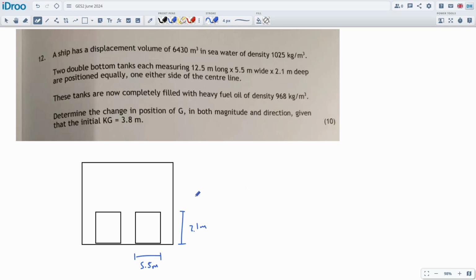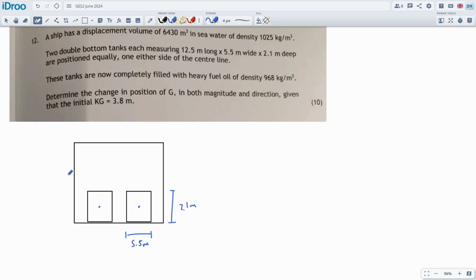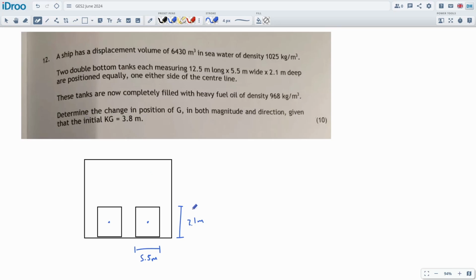The tanks are now completely filled. Okay, so we're going to be talking about the center of gravity. We do need the center of gravity of those tanks. They are uniformly distributed loads as far as we're concerned because they're completely filled or completely empty. This is bunkering. So yeah, it's okay. And then we've got some more information, so I could actually write on my center of gravity. I'll do that in a second. We've got the center of gravity of the ship, the KG of the ship, which is keel to center of gravity. So that's 3.8 meters initially when the tanks are empty.